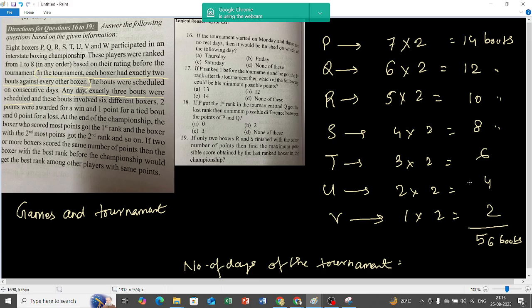Fifty-six bouts are there. On one day, 3 bouts are happening. How many days will be taken to play 56 bouts? 168? You need to divide by 3, right? Why are you multiplying it? In one day, 3 bouts are played.